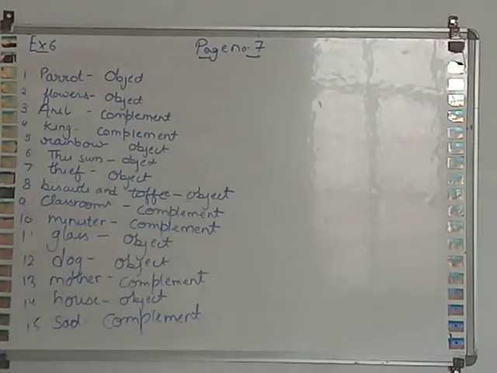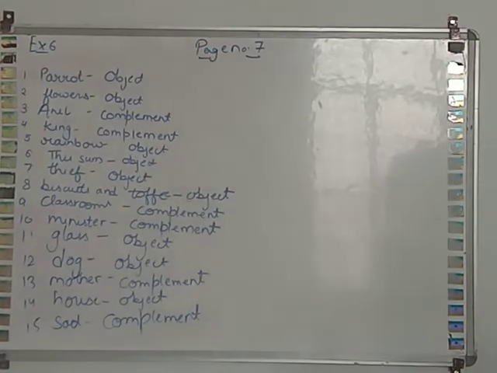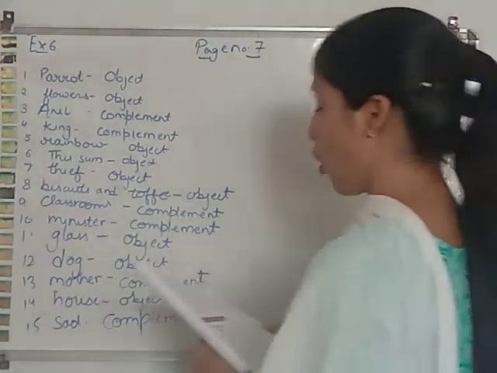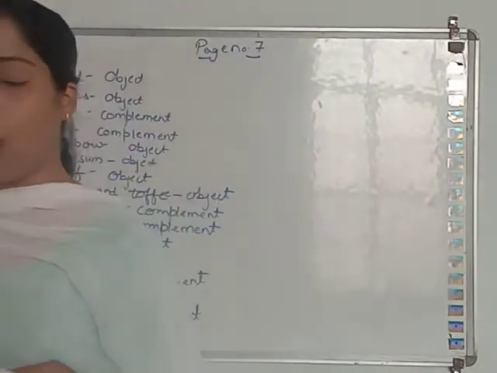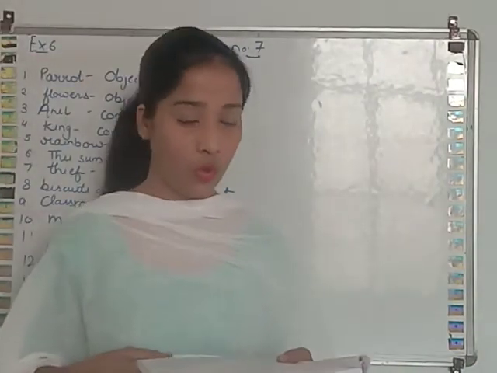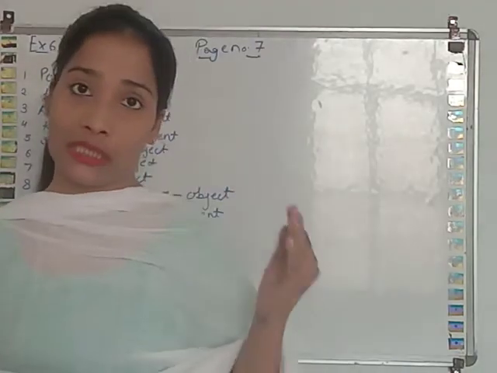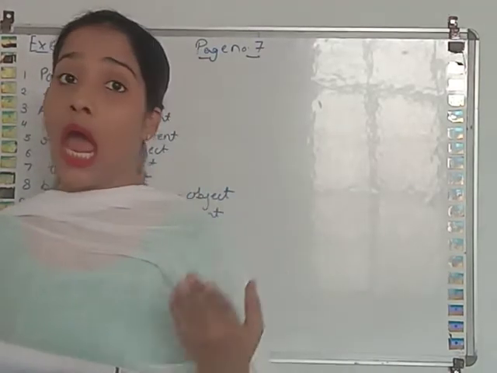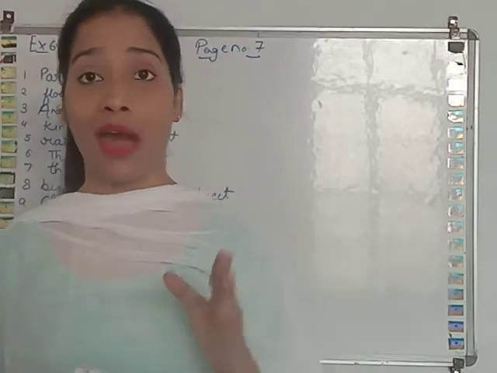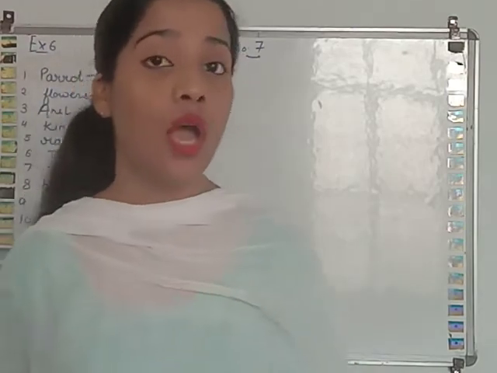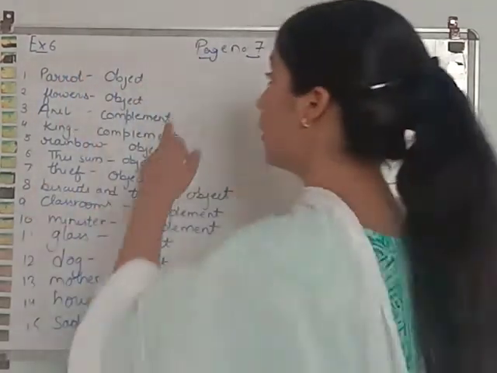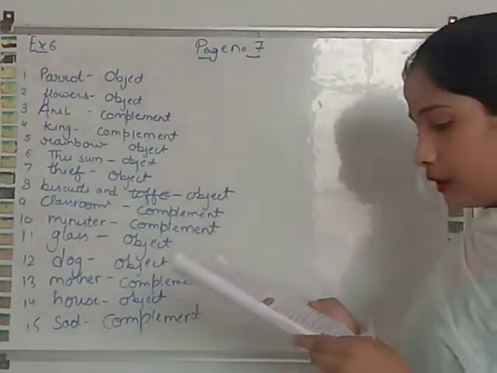So, in exercise 6, you have to circle the object and underline the complement in each of the following sentences. Shakil had a parrot. Shakil is the subject over here, had is the verb, and parrot is the object. So, parrot is the object over there.